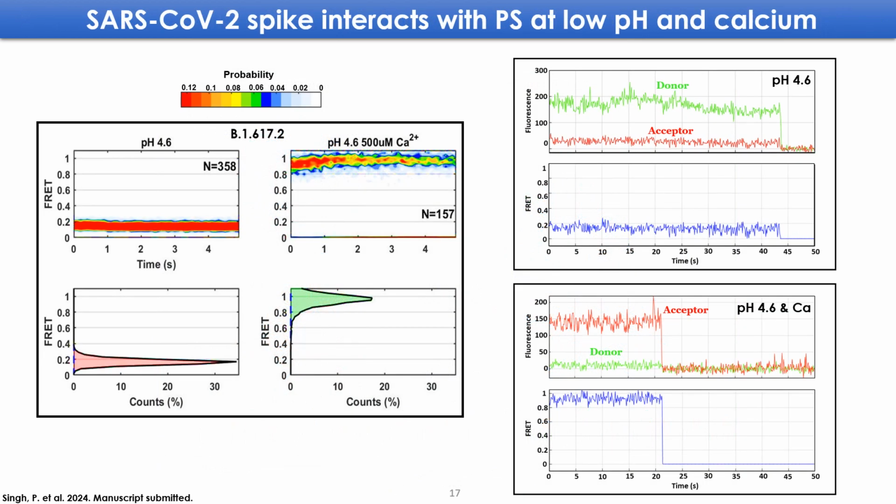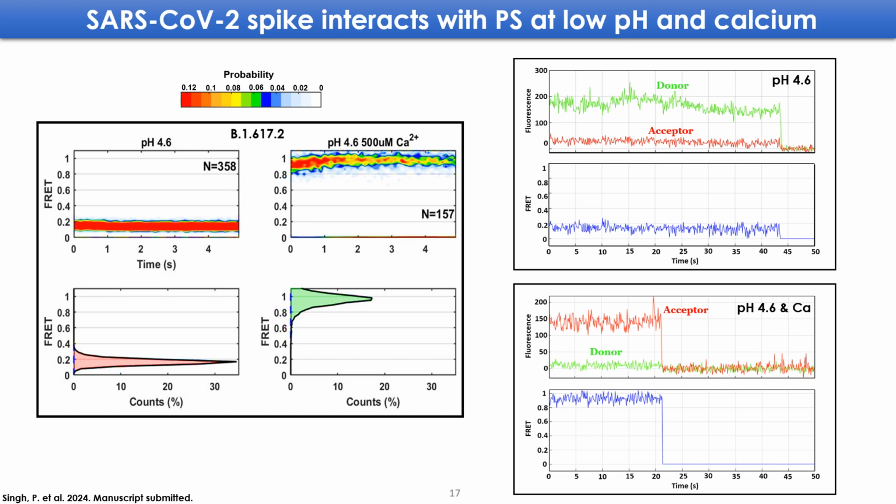Interestingly, we got very interesting data, and for the first time we have shown that at low pH, when calcium is not present, we are seeing a low FRET state, which is indicative of no fusion taking place. However, when calcium is introduced in the system, we are seeing a high FRET state, which is indicative of fusion taking place.